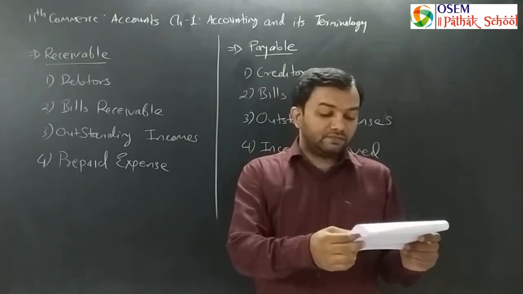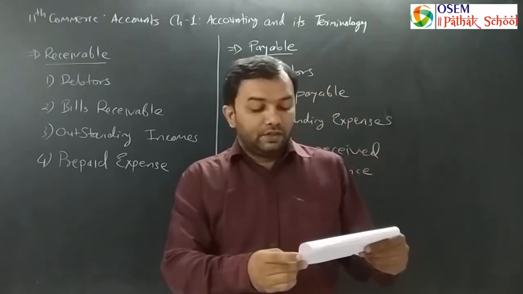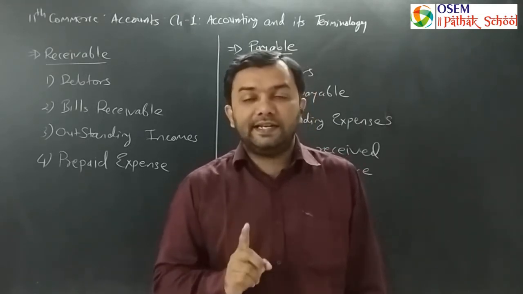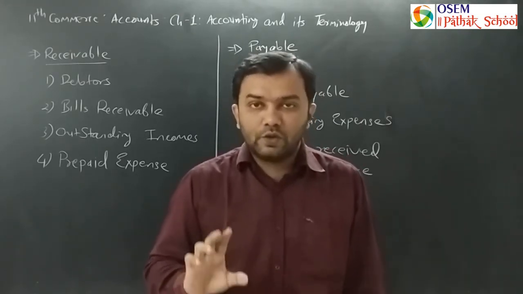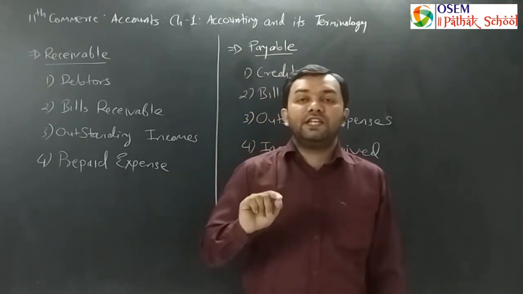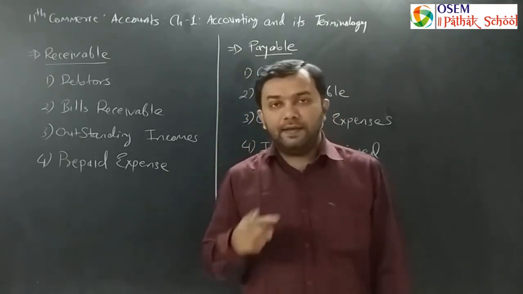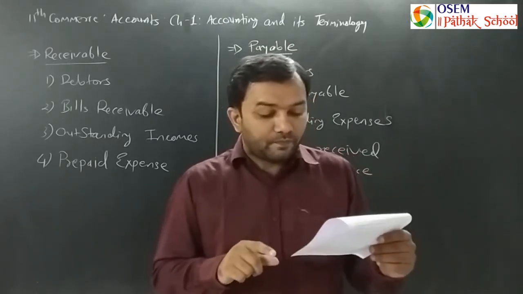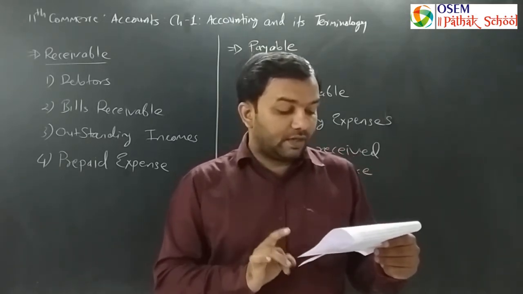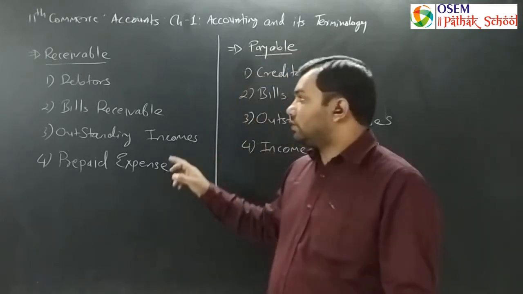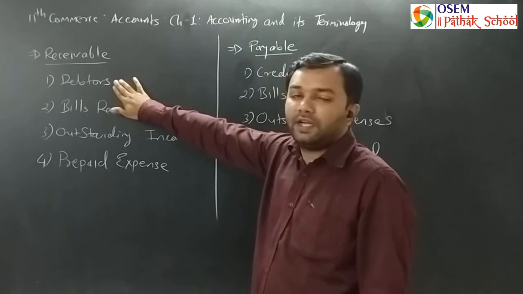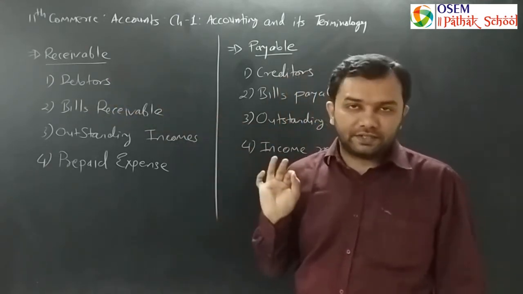When a businessman sells goods on credit to his own customer, selling goods on credit means without taking money, on a credit basis. He is selling goods to the customer, and those customers are called debtors. So they are the customers, but they have not paid money, and that's why they are called debtors.